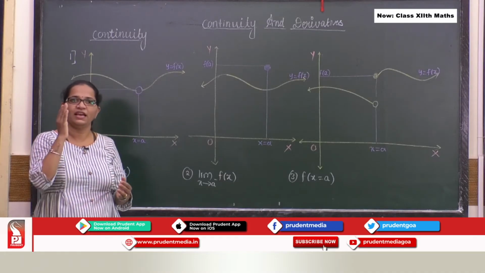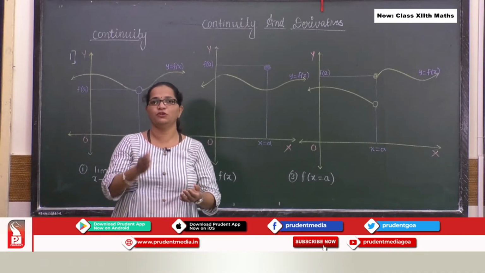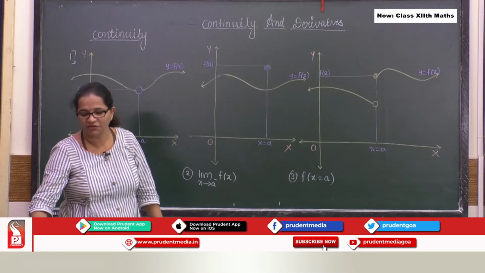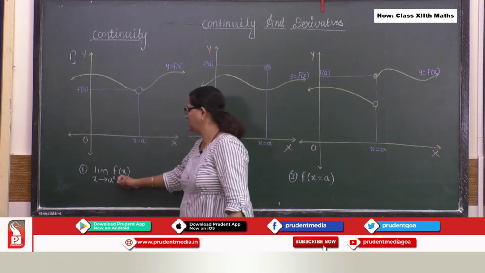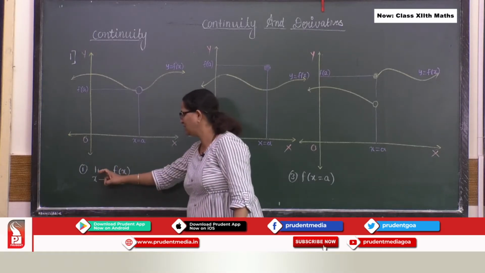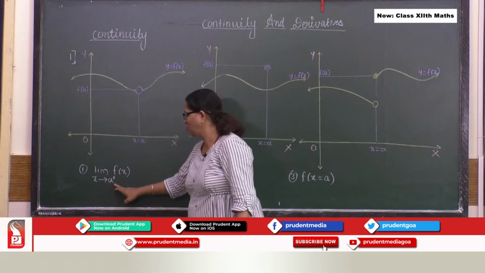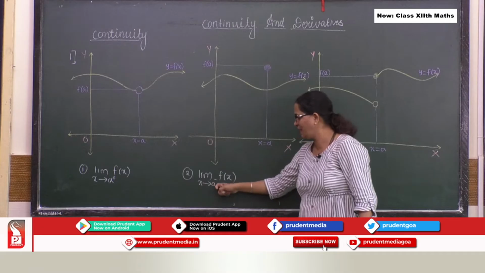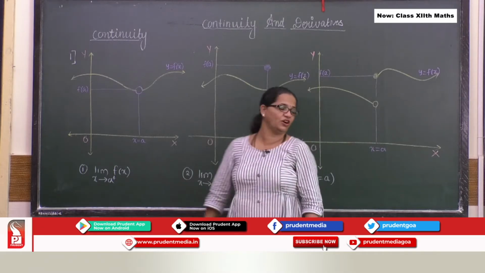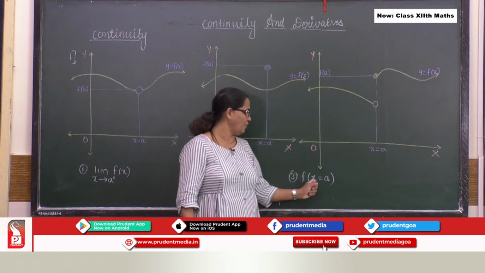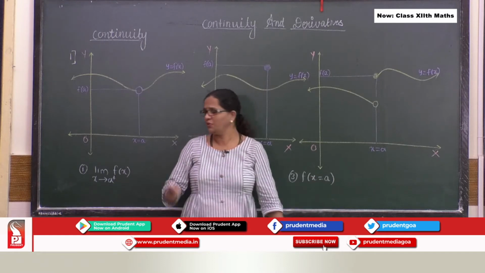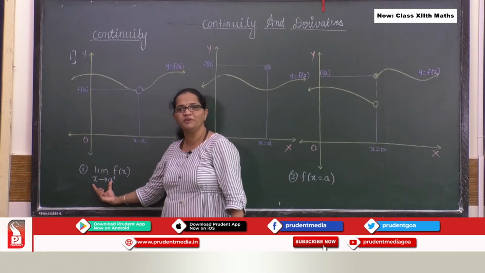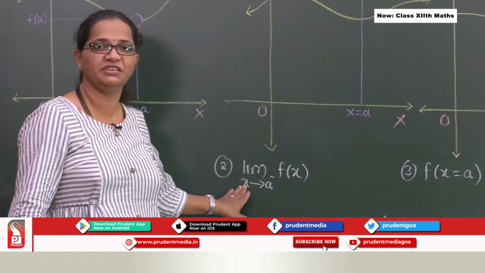Now, to say that a particular function is continuous, what we are supposed to check are three conditions: the limit as x tends to a plus of f(x); second, the limit as x tends to a minus of f(x); and third, f(a). Here you can see the limit operator.